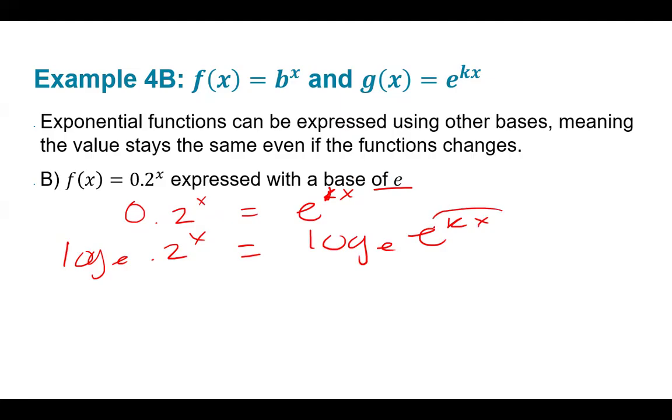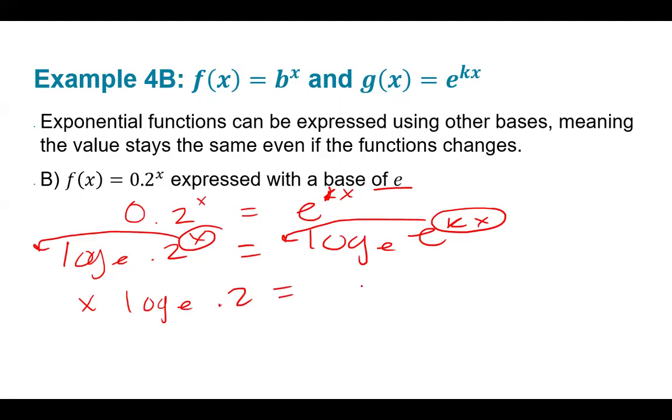Because I'm taking the log, that means my powers become my coefficients. And I'm left with x log base e of 2/10 equals kx log base e of e. Favorite part is canceling out. I got an x factor here, an x factor here, and I have a log with the base of the log and the argument being the same. So my k equals log base e of 2/10.